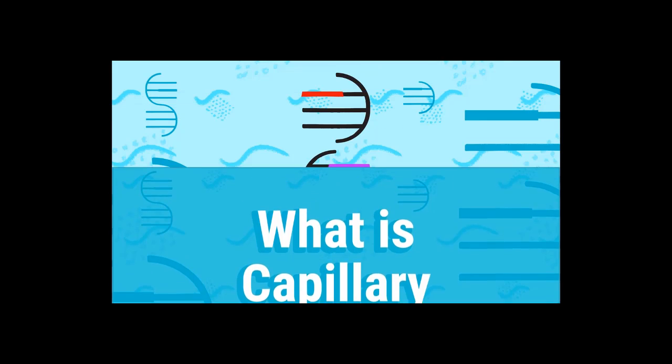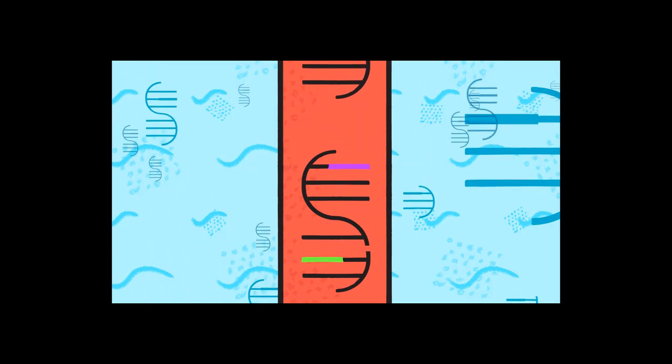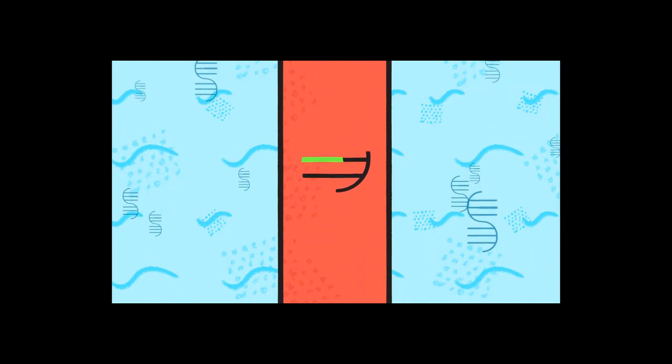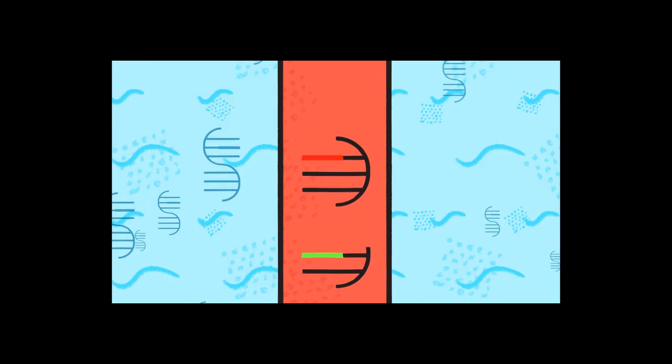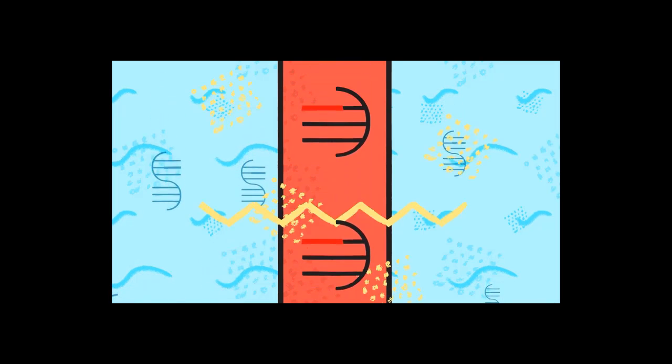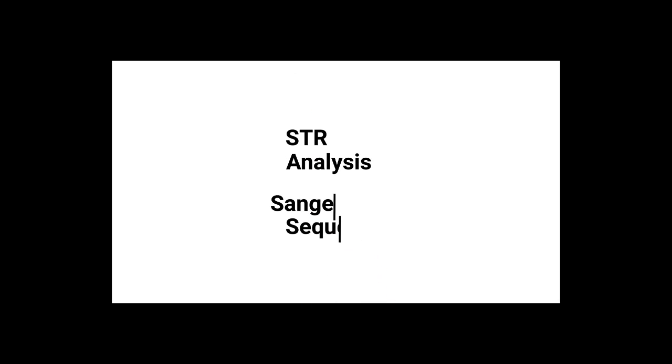Capillary electrophoresis is a method for separating and identifying fragments of fluorescently labeled DNA by passing them through very thin polymer-filled capillaries. The use of capillaries instead of a conventional slab gel makes it possible to apply a much stronger electric field, resulting in faster separation and higher throughput. The process features single base resolution and requires small sample quantities. Applications include STR analysis and Sanger sequencing, as well as many other everyday applications used by life science and forensic laboratories. Here's how it works.